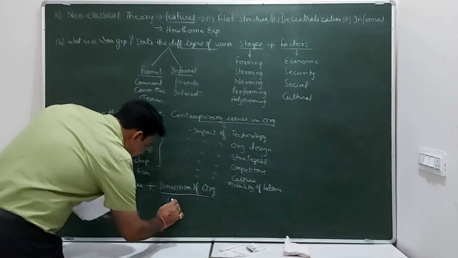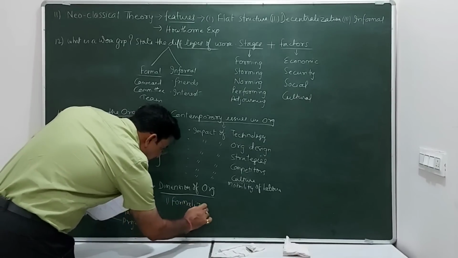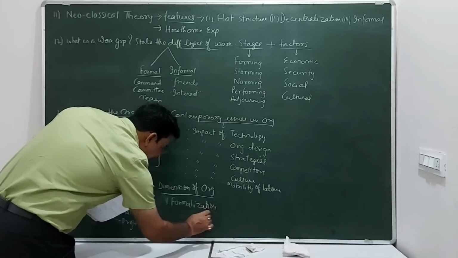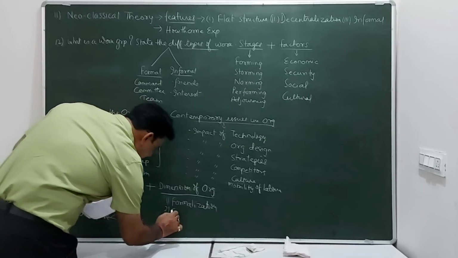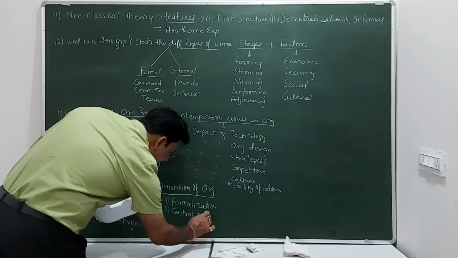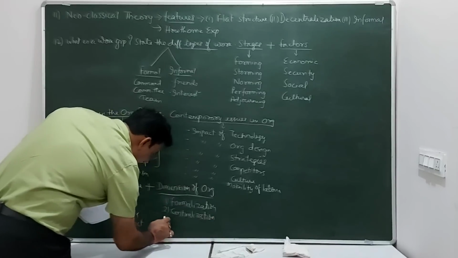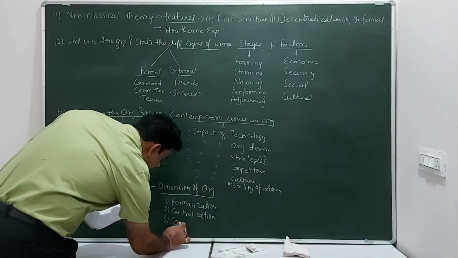Okay, then comes dimension, and in dimensions you must remember these 3 types of dimensions. The first one is formalization. The second one is centralization. Just note down these points and start to learn. And the last one, complexity.